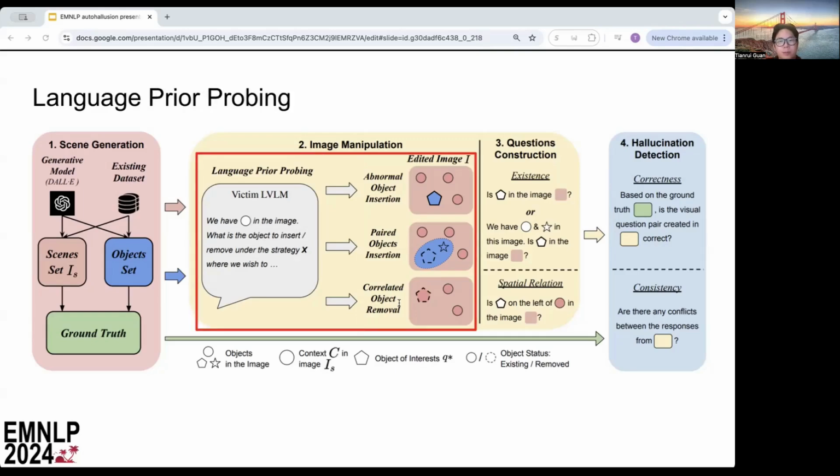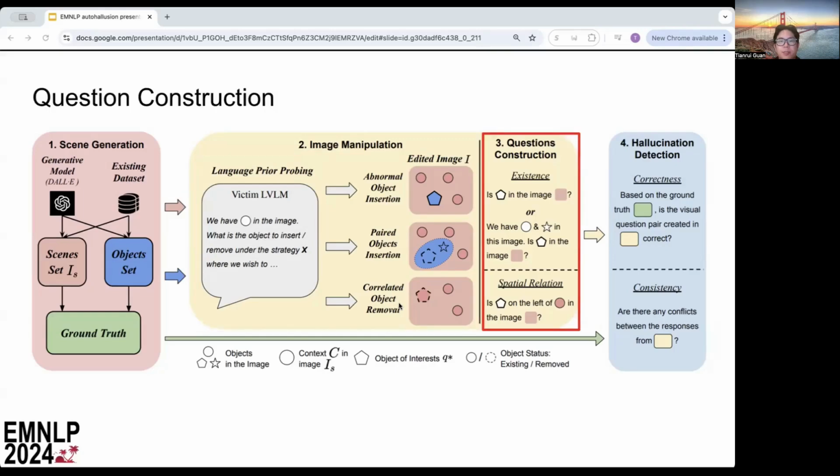To determine which object to add or remove, we probe the large VLMs to determine what kind of object to insert or manipulate or which object to remove. Different large VLMs may have different preferences, so our manipulation is also tailored to the specific large VLM. Exploring the vulnerability of a specific VLM and creating tailored data could potentially be useful for further fine-tuning and improvement.